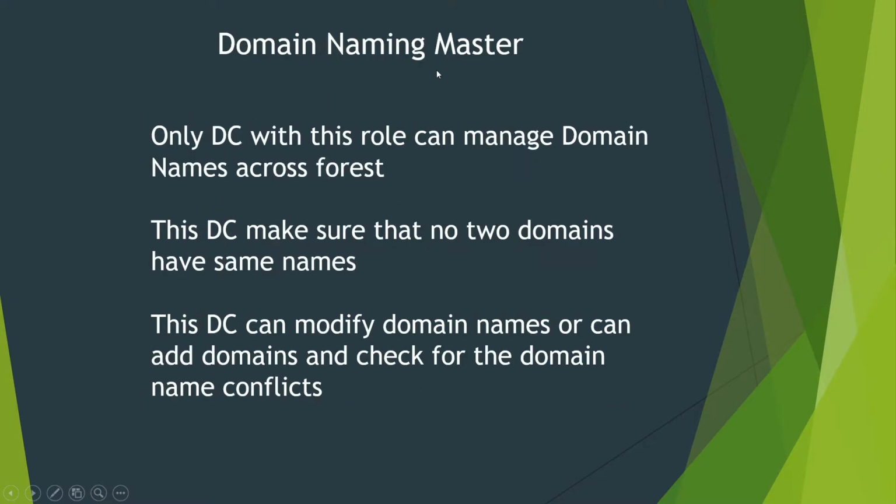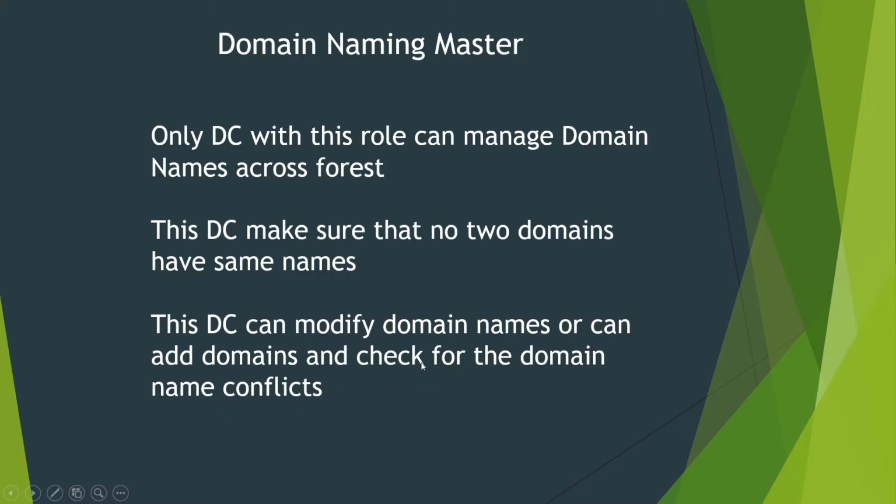Next one is domain naming master. Only the domain controller with this role can manage domain names across the forest. A forest contains multiple domains, and these domains have names, right? Homelab.server and csc.local, ec.local, etc. So the domain naming master makes sure that no two domains have the same names. If two domains have the same names, there will be a conflict in accessing the resources. So that's why the domain controller with this role makes sure that no two domains have the same names.